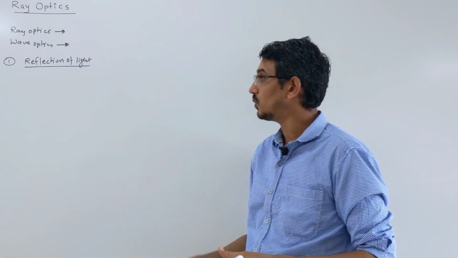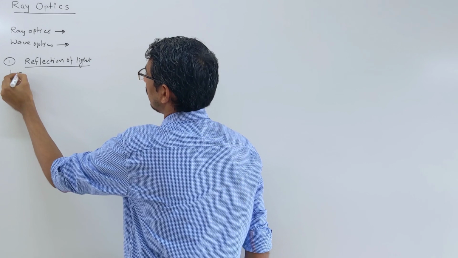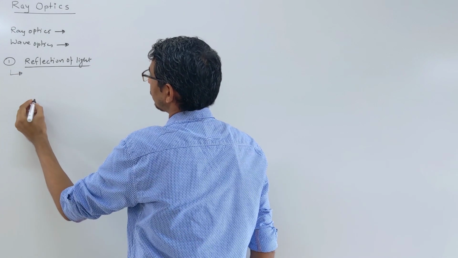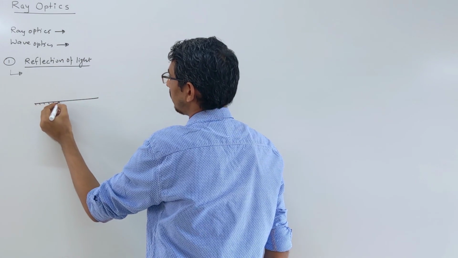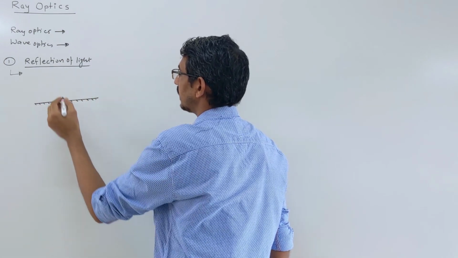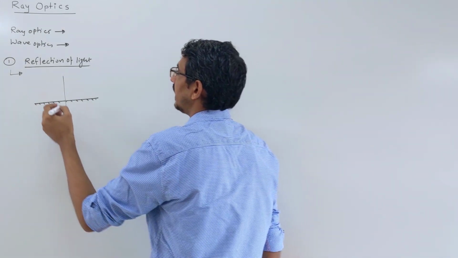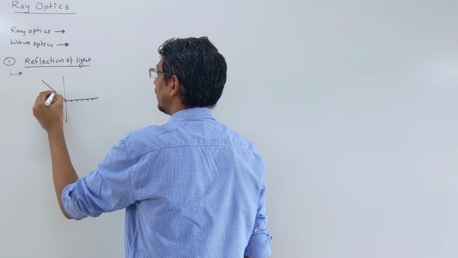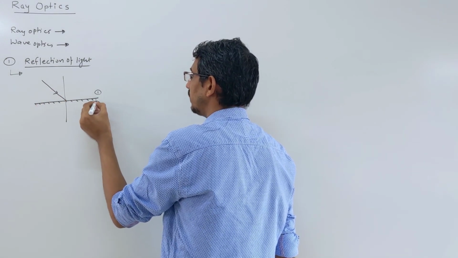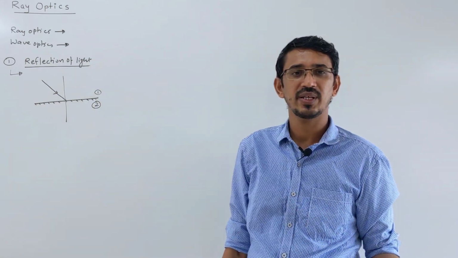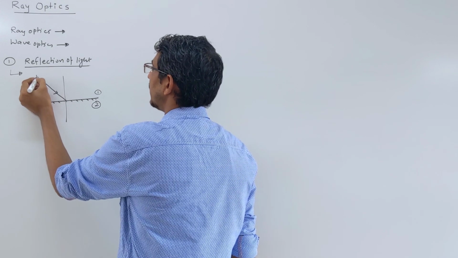In short I'm writing here, look here. Suppose this is some type of mirror, you call it a plane mirror, right? This is called the normal. When light is incident here this way, this could be medium 1, this may be medium 2, we don't know what it is. It could be transparent glass or opaque glass. This is called your incident ray, IR.